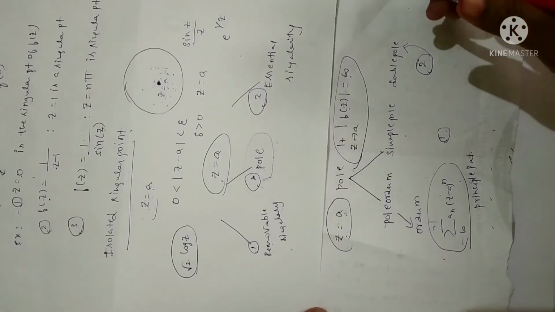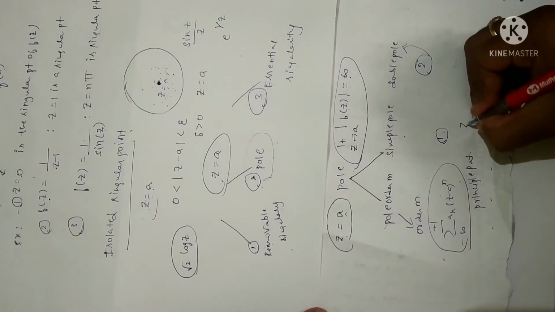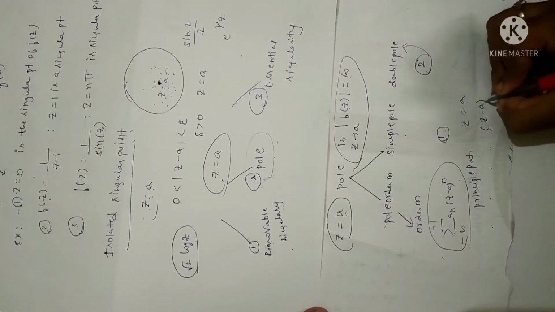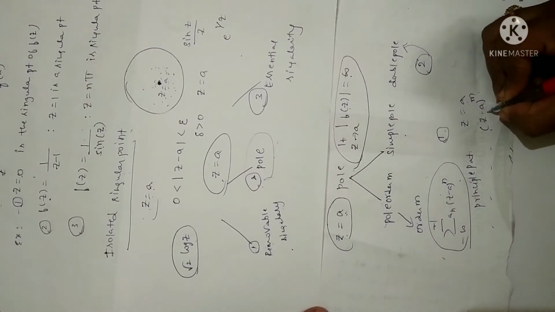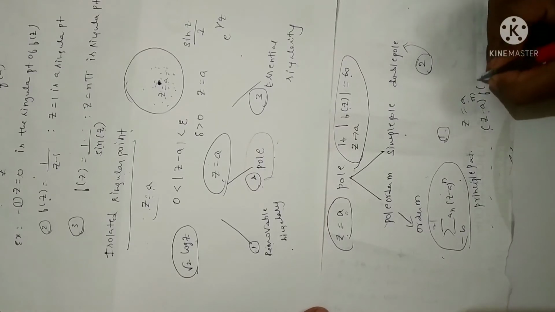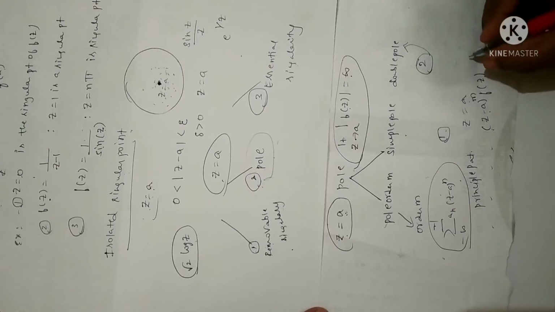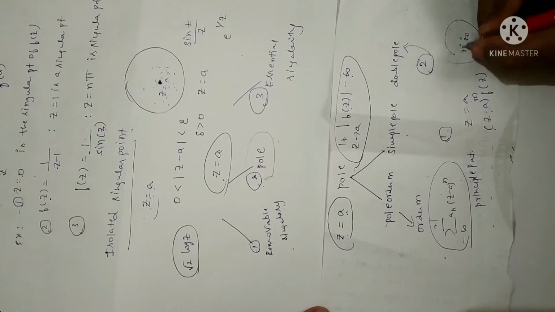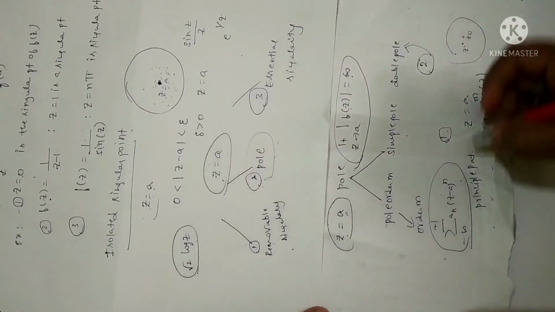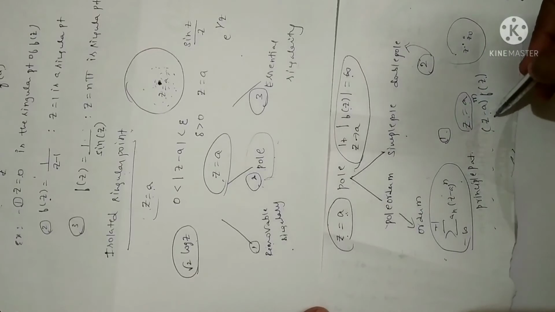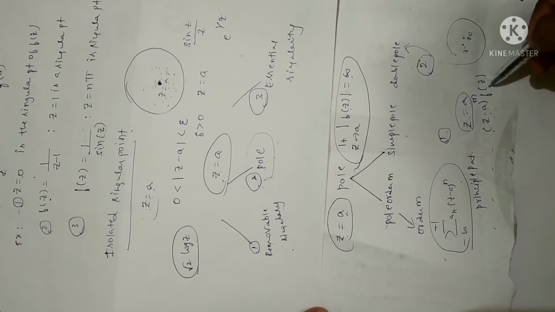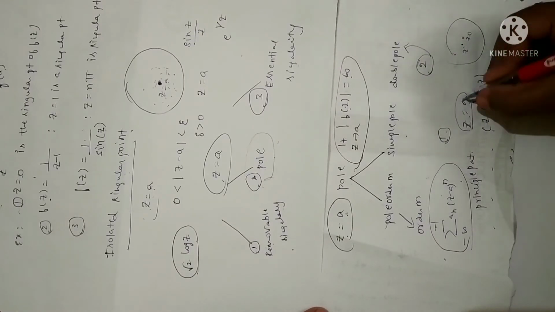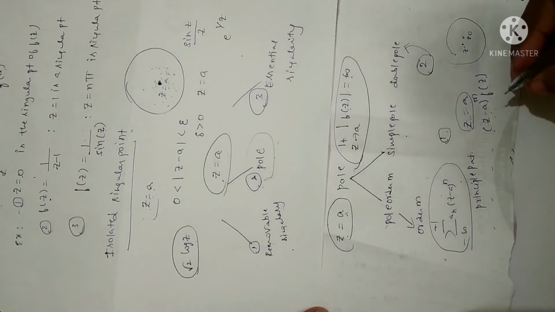Second definition is, you have to write both the definitions. An isolated singular point z is equal to a is called pole of order m only when, this definition is very important, you have to remember and write the same, if z minus a power of m into f of z is bounded in its neighborhood. Neighborhood in the sense, suppose I have a point z here and z naught here, z is a neighborhood of z naught and z naught is a neighborhood of z. So a point z is equal to a is called pole of order m if z minus a power of m into f of z is bounded in a neighborhood of the point z is equal to a. And if this value is bounded in its neighborhood, then we say z is equal to a is a pole of order m.